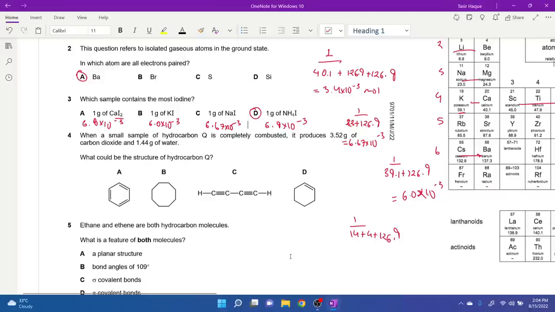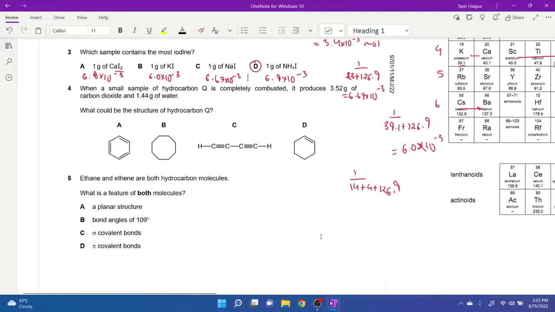Okay. 4. When a small sample of hydrocarbon Q is completely combusted, it produces 3.52 grams of carbon dioxide and 1.44 grams of water. What could be the structure of hydrocarbon Q? So A is benzene. 1, 2, 3, 4, 5, 6, C6.